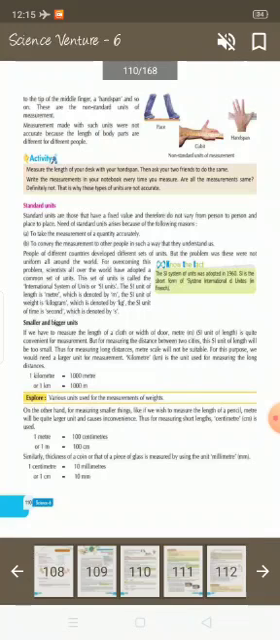Kilometer, that is km, is the unit used for measuring long distances. 1 kilometer is equal to 1000 meter. On the other hand, for measuring smaller things, like if you wish to measure the length of a pencil, meter will be quite a large unit and causes inconvenience. Thus, for measuring short lengths, centimeter is used.